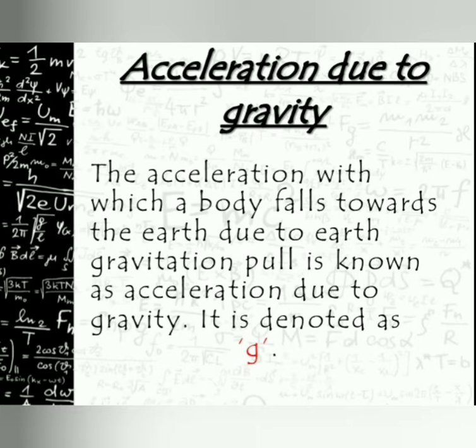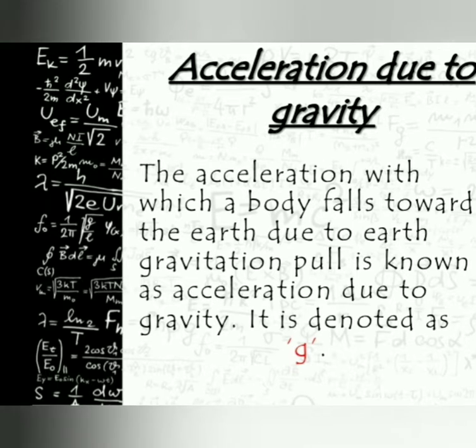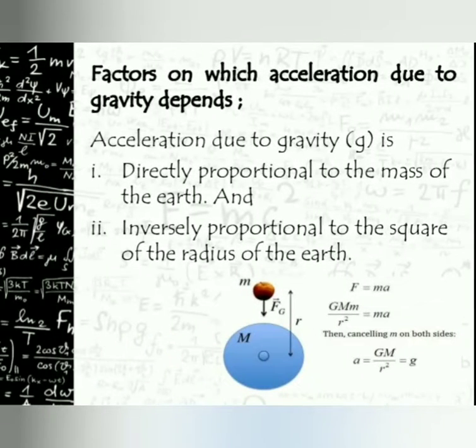Next we can see the new point: factors on which acceleration due to gravity depends. How does the acceleration depend on gravity? There are two factors, and we are discussing these factors. Acceleration due to gravity is denoted by small g. Is acceleration due to gravity directly proportional to the mass of the earth?